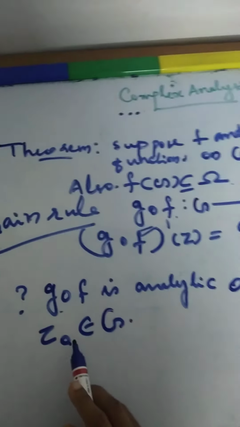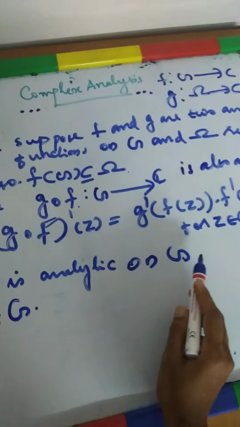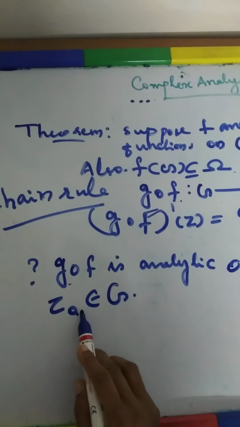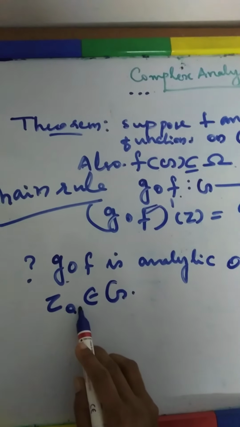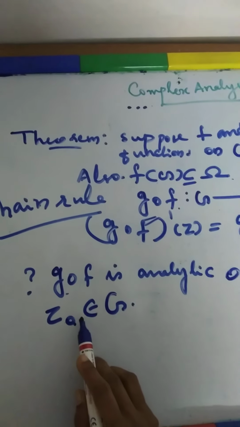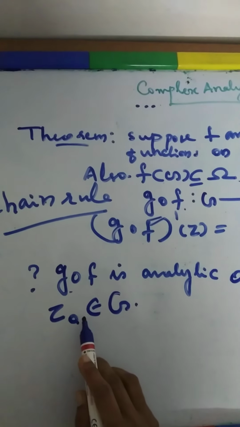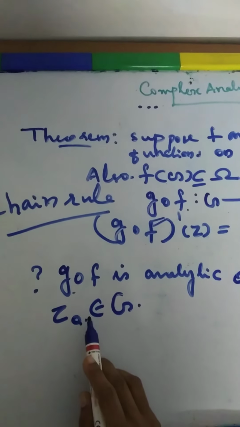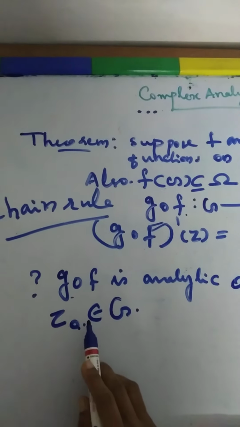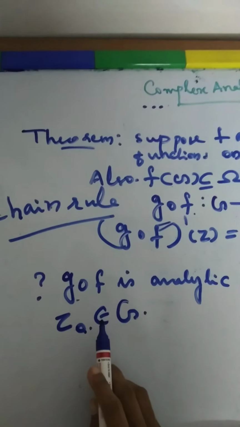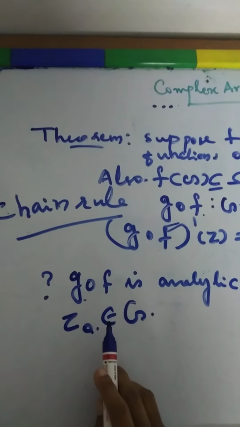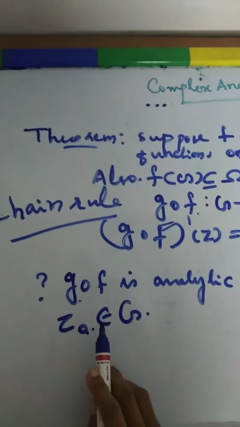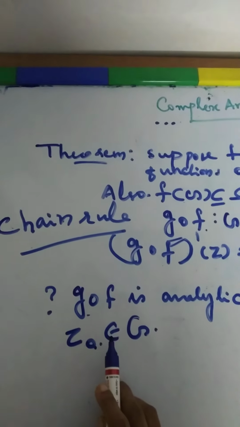Is it clear? So you take an arbitrary point from G and let it be z0. Now what is our aim? We have to show that the derivative of g composition f exists at each point of some neighborhood of z0.